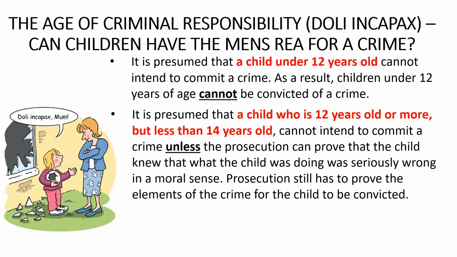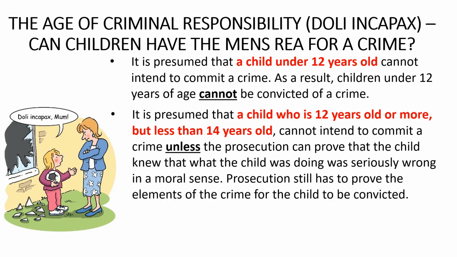Put another way, a child who commits a crime when they are between the ages of 12 and 14 years old, that is, when they are anywhere from 12 years old to 13 years and 364 days old, cannot be convicted of that crime unless the prosecution can prove beyond reasonable doubt that the child knew that what they were doing was seriously wrong.